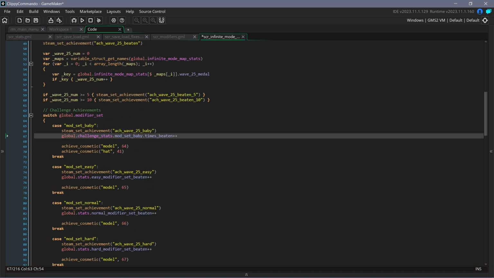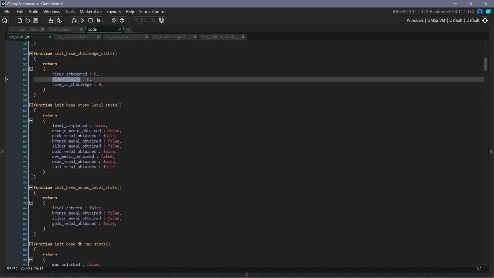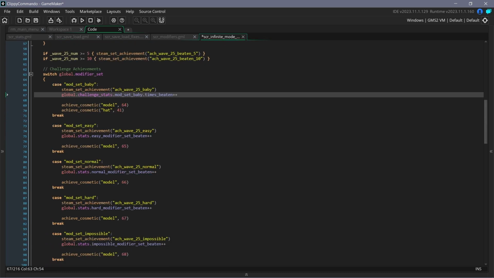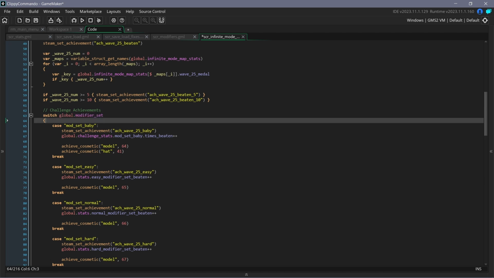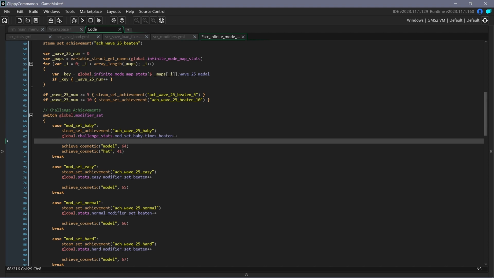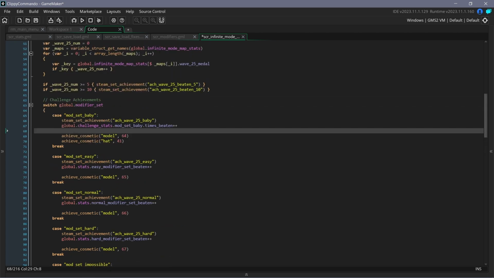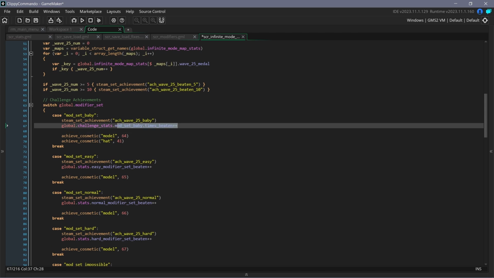Alright, I found a pretty simple optimization I can make to the code. I just said baby challenge, easy challenge, all that. The way that I do it in the settings is when I name the challenge you're using with global.modifier set, I say mod underscore set underscore and then the name of the modifier set slash challenge. An easy thing I can do is just rename these variables to correspond with this, and then instead of manually typing all of these, global challenge set mod set baby times beaten incremented by 1 with this plus plus.